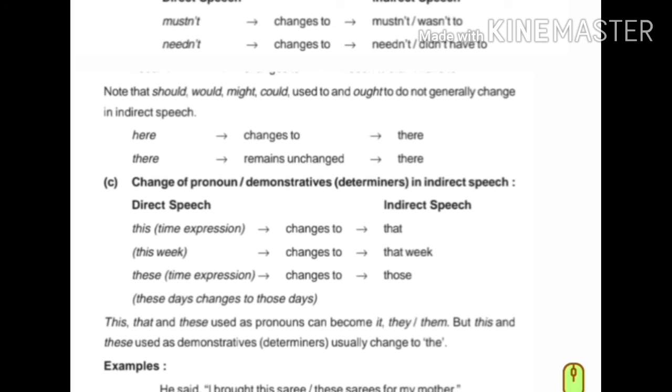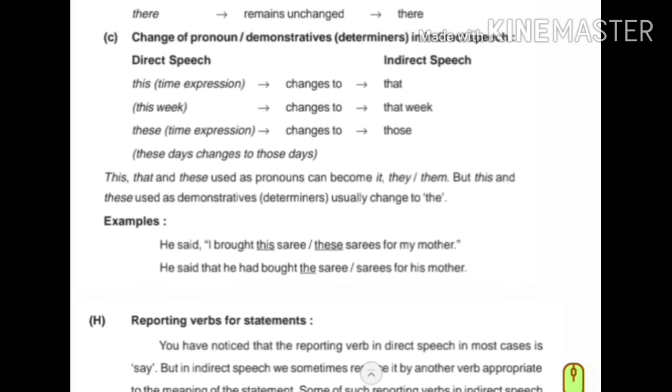Change of pronouns and demonstratives in direct speech. As a time expression, this changes to that. This week changes to that week. These changes to those. These days changes to those days. This, that, these, those used as pronouns can become it, they, them. But this and these used as demonstratives or determiners change to the.